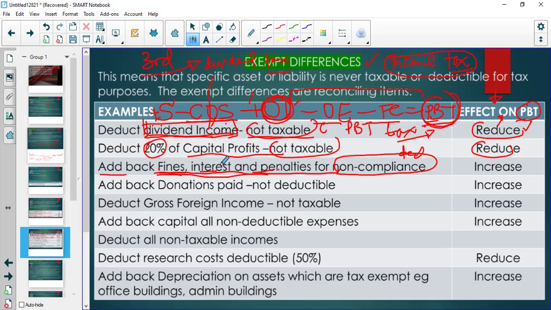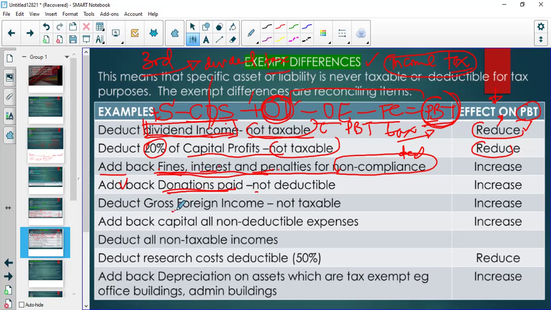So you add back the fines and donations, because you can end up donating everything you have, right? So generally your donations are not tax deductible. So you add them back if there's any donation. Now, remember, these are generalizations, right?